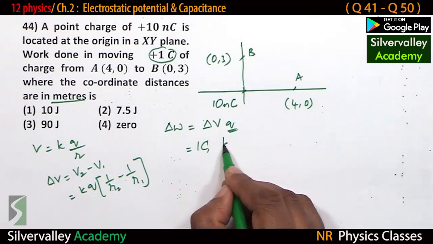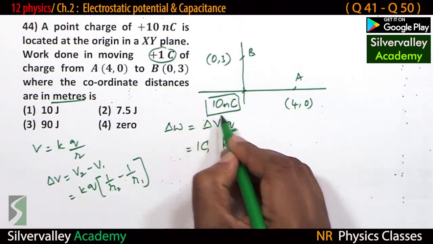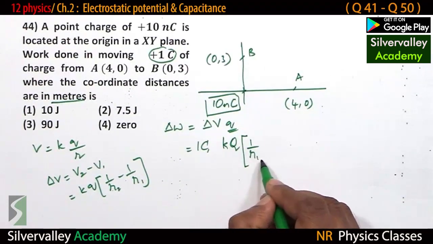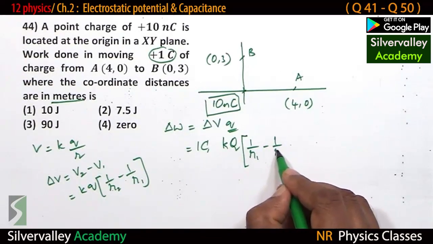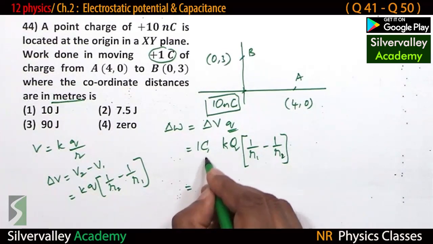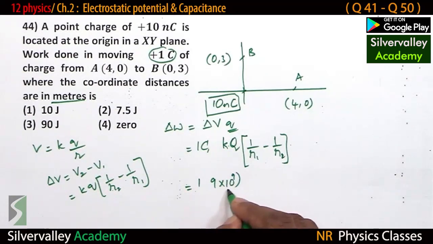So constant Q, the one which is at the origin, into 1 by R2 minus 1 by R1. This is 1 coulomb. The constant is 9 into 10 power 9.